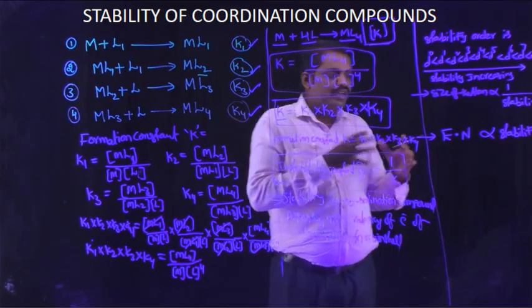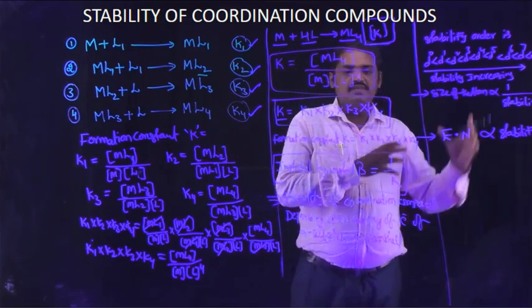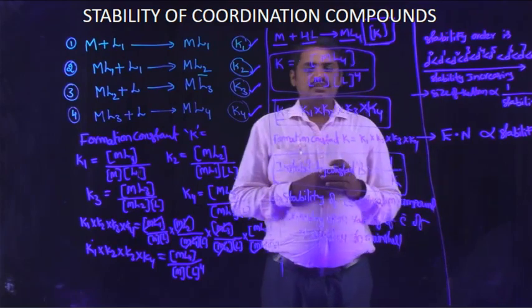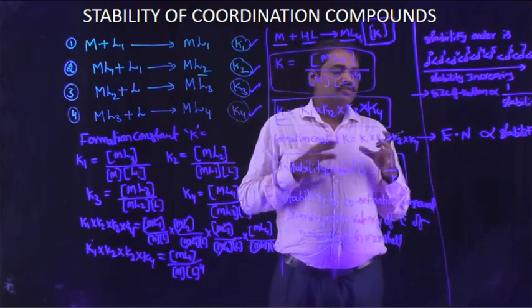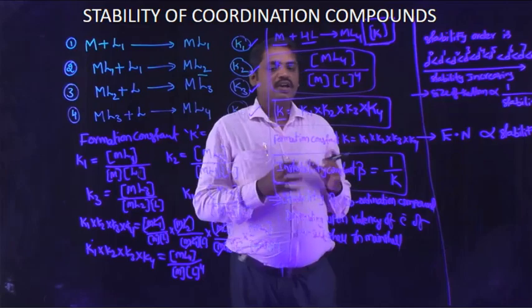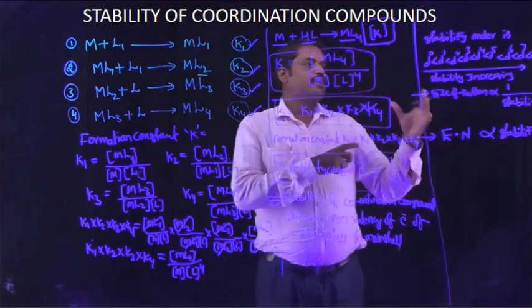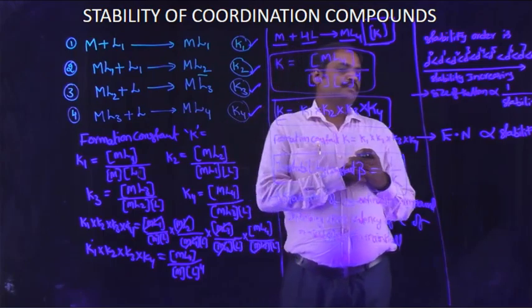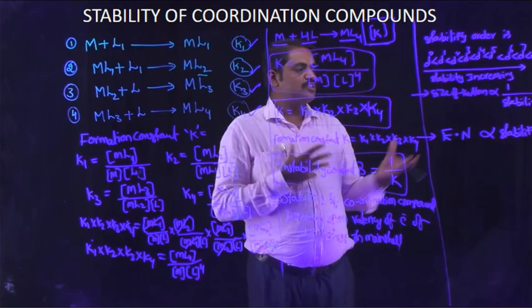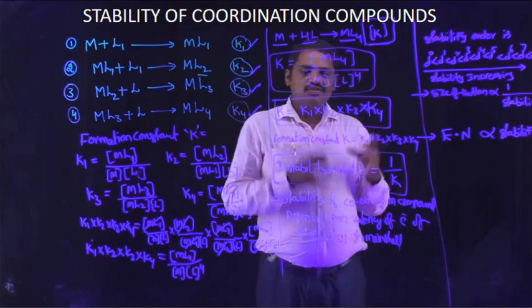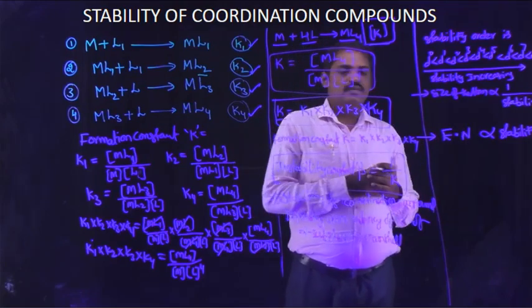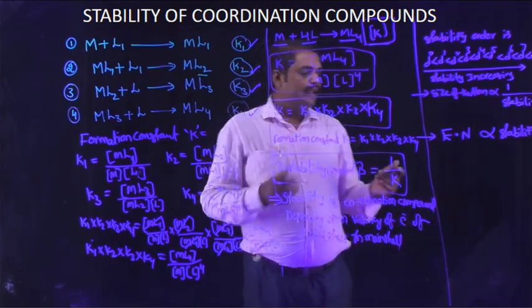As the electronegativity value decreases, stability also decreases. Finally, according to theoretical concept, as the valency d subshell electrons increase, stability increases. As the size of the atom increases, stability decreases. As the electronegativity values increase, stability also increases.